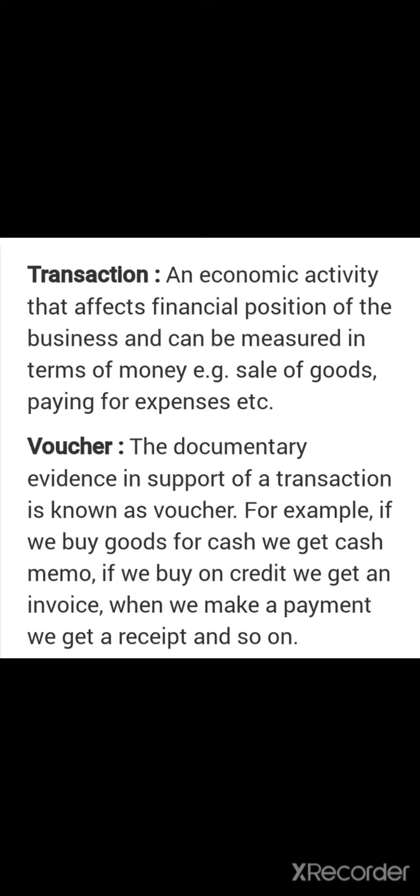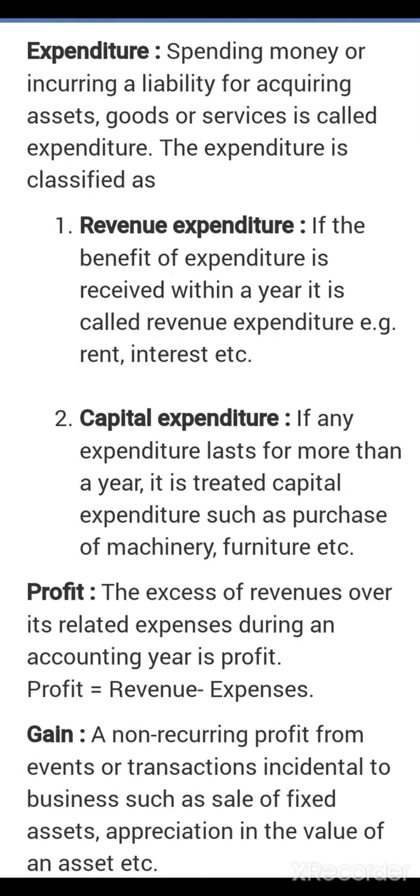Next topic is voucher. The documentary evidence in support of a transaction is known as voucher. For example, if we buy goods for cash, we get a cash memo. If we buy goods on credit, we get an invoice. When we make a payment, we get a receipt and so on. Next is expenditure. Spending money or incurring a liability for acquiring an asset, goods or services is called expenditure.